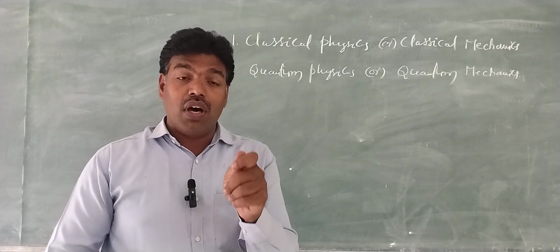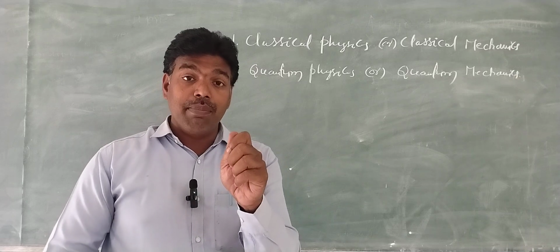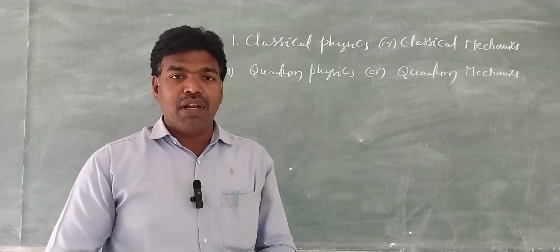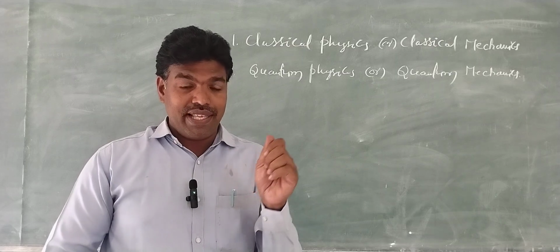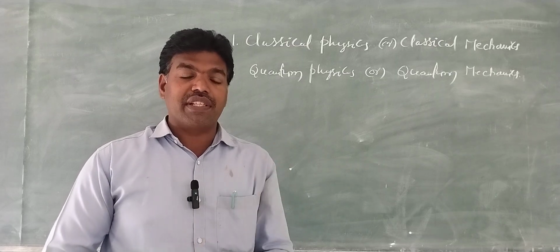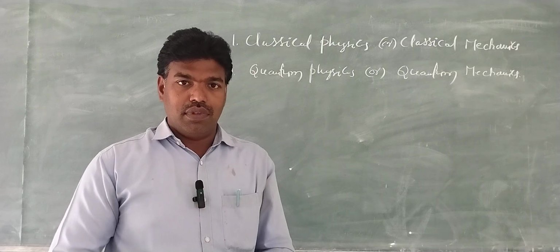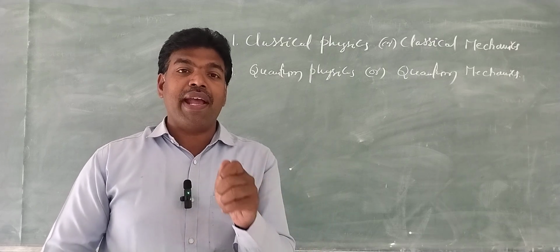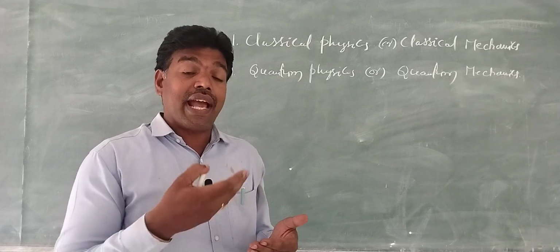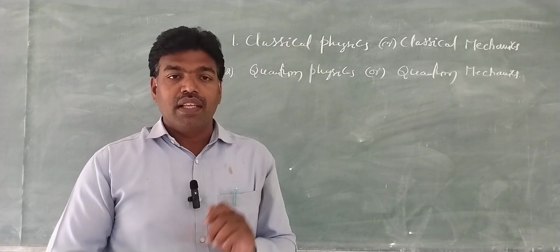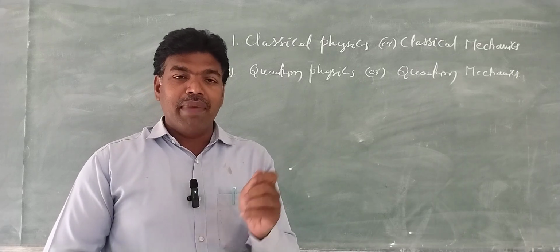Macro objects are the objects which have considerable mass. For example, a revolver bullet is an example of a macro object, and a bus and a car, all these are examples of macro objects because they have large, considerable masses, right? And then, what are microparticles?